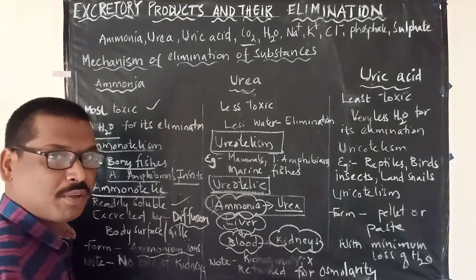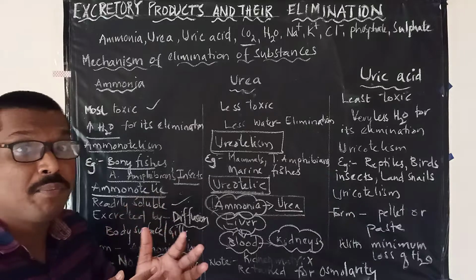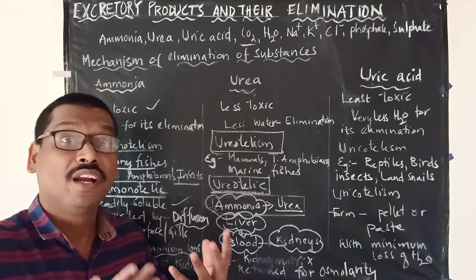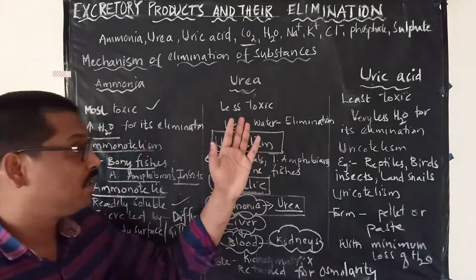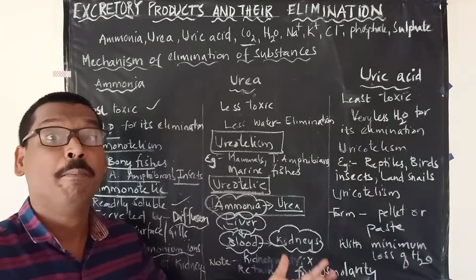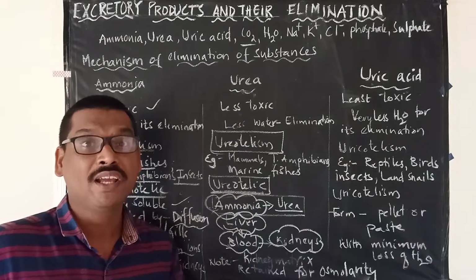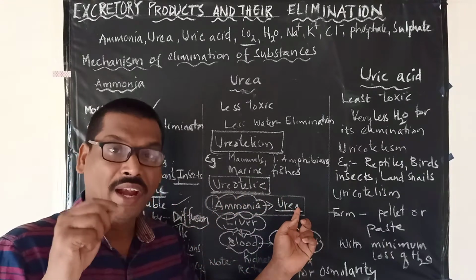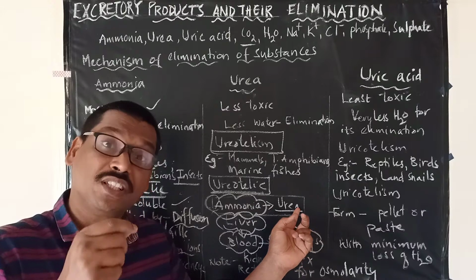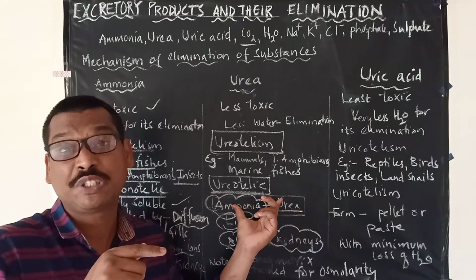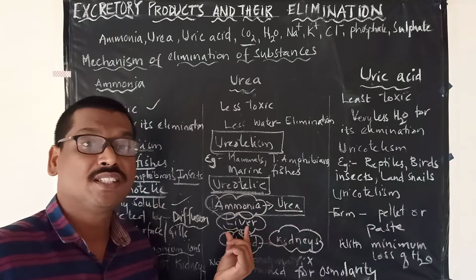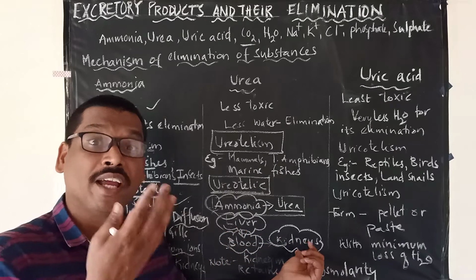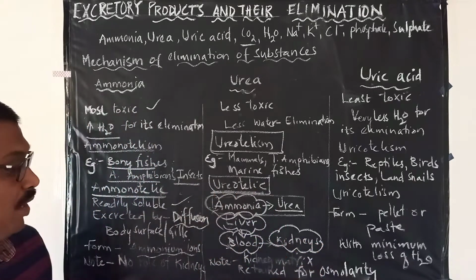So that's the point we have to remember. Ammonia is formed as the basic toxic substance, but being very toxic and requiring more water, and since these are terrestrial animals that may not have more water supply, ammonia is converted into urea, which is less toxic. This takes place in the liver. Then the urea enters the blood, and from the blood it is carried to the kidneys, and the kidneys filter this urea.